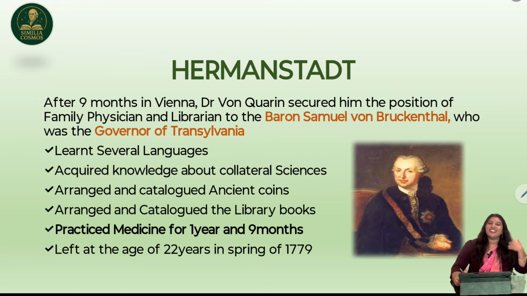He worked in Vienna for 9 months, and then he moves to Hermannstedt. In Hermannstedt, he comes with the recommendation of Dr. von Queren. After 9 months in Vienna, Dr. von Queren secured him the position of family physician and librarian to Baron Samuel von Bruckenthal, who was the governor of Transylvania. So here he works as a family physician to the governor, and he also takes charge of the governor's library. So he acts as a librarian there.